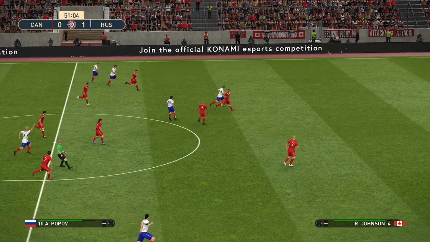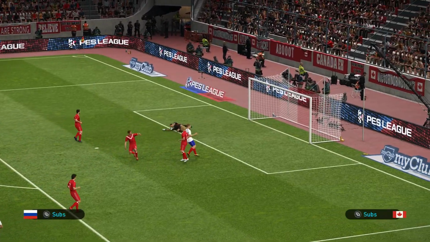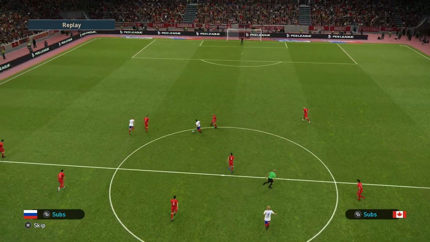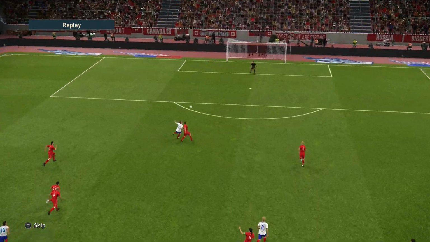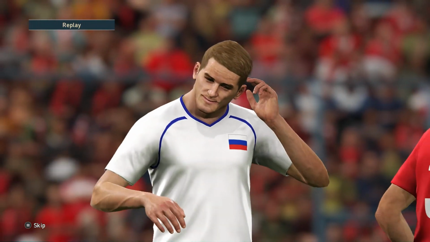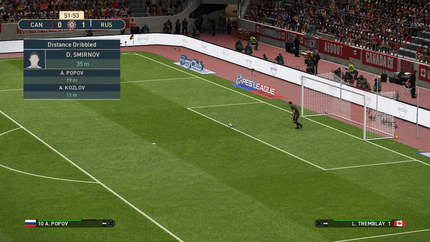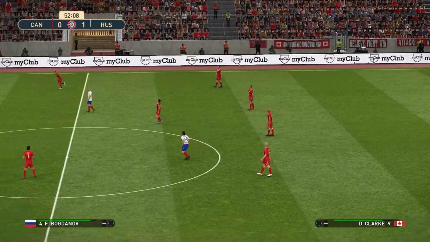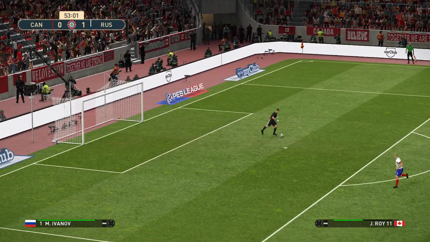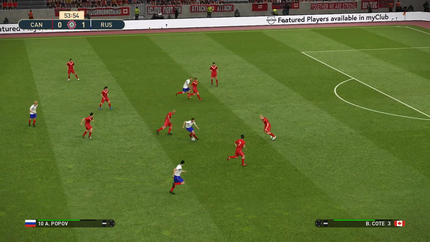And it's Russia who lead this game. Oh, Smirnov is in again. Can he finish again? Oh, and it's wide. Well, Russia have come out in this second half, firing on all cylinders. And Smirnov couldn't find a target this time, but he's looking so dangerous in this second half. He's already scored 1. And if Russia win this game, then they will join Canada on 6 points. After 3 matches, Russia 1 win and 1 defeat so far this season.